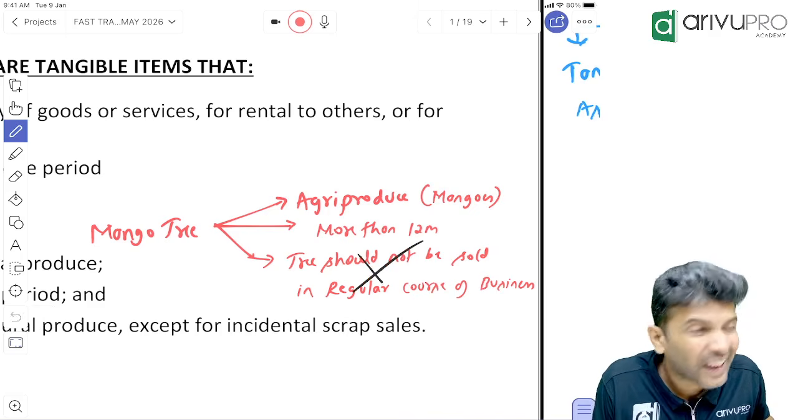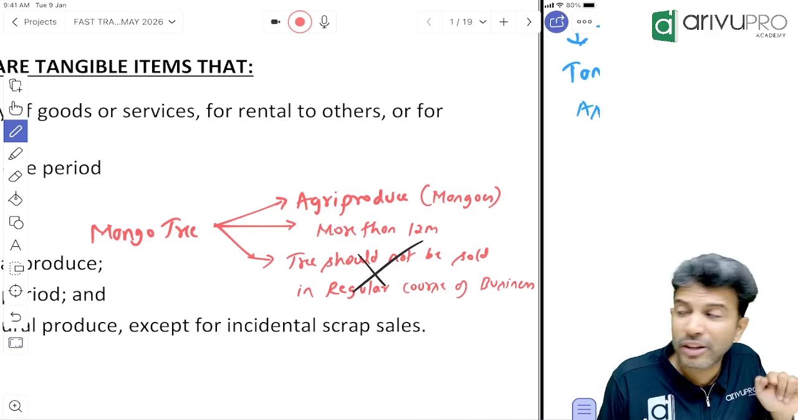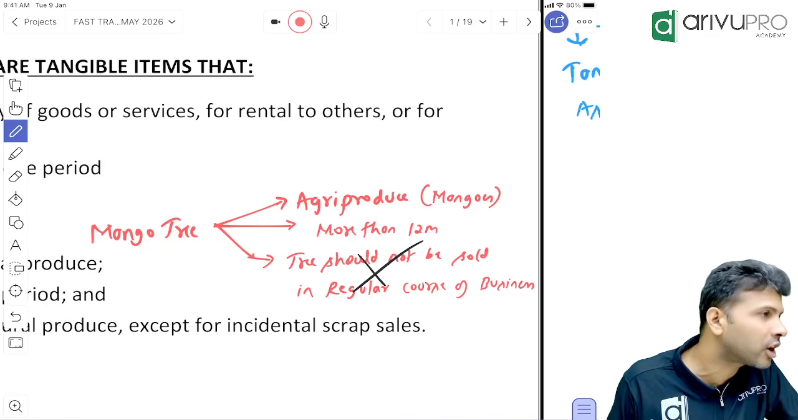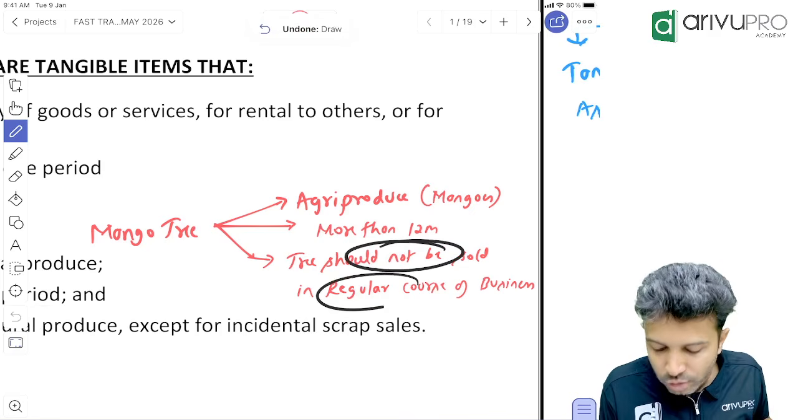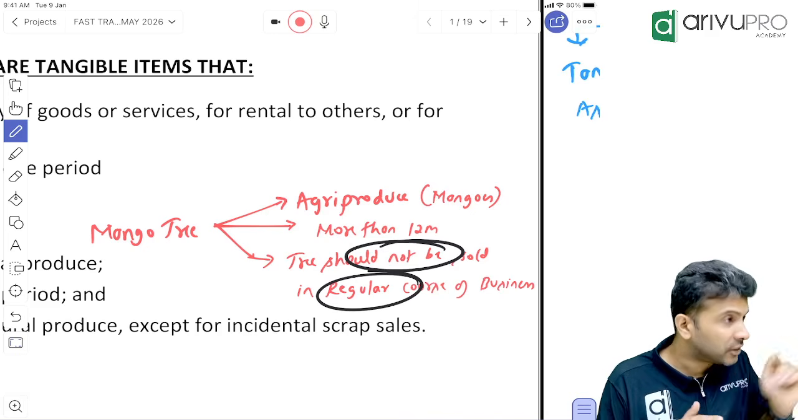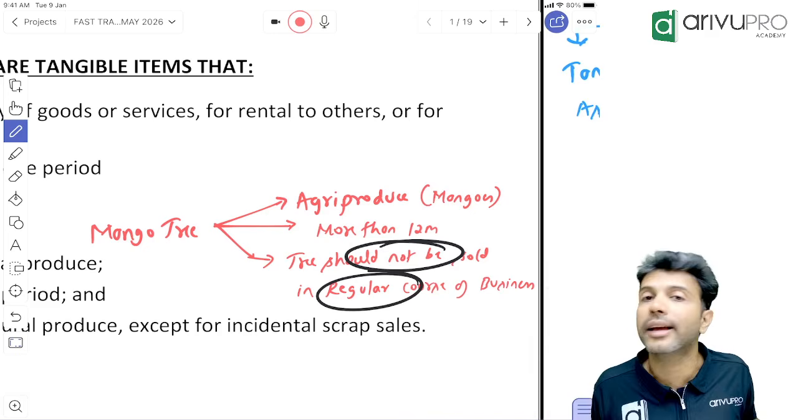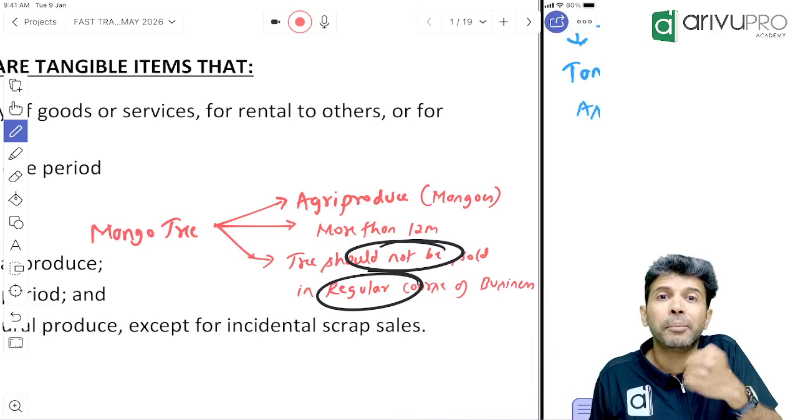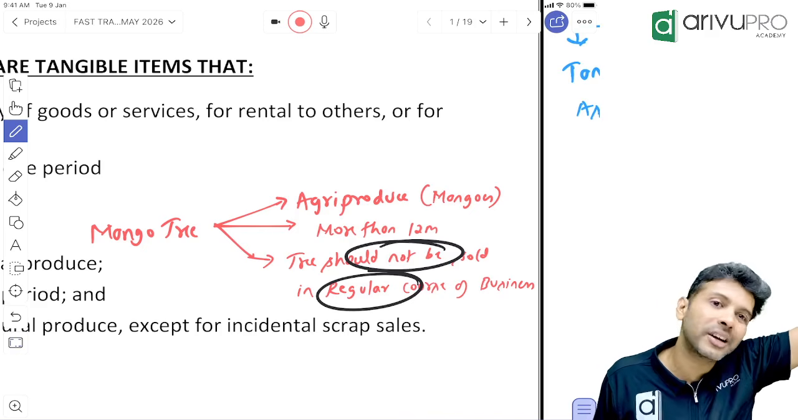That should not happen. If you want to call it a bearer plant, that tree should not be sold regularly. This is the third criteria. The tree should not be sold in the regular course of business. If the plant also is being sold in the regular course of business, then that plant is not a bearer plant, it will become inventory. For inventory, we have IND AS 2, a separate standard, which will apply.